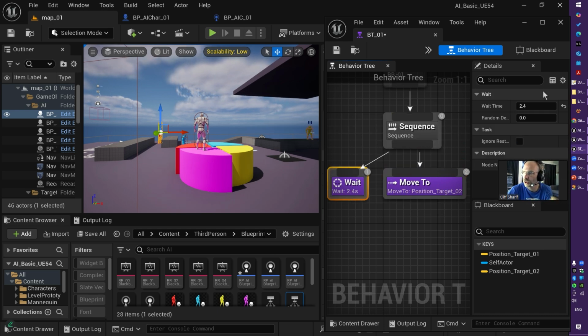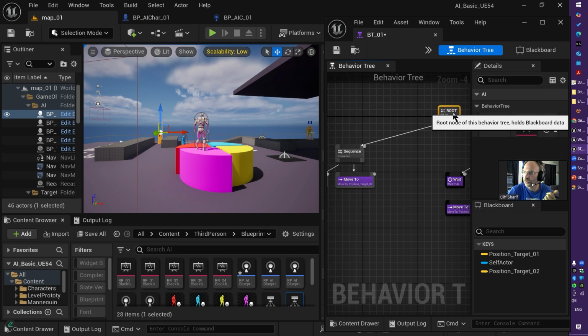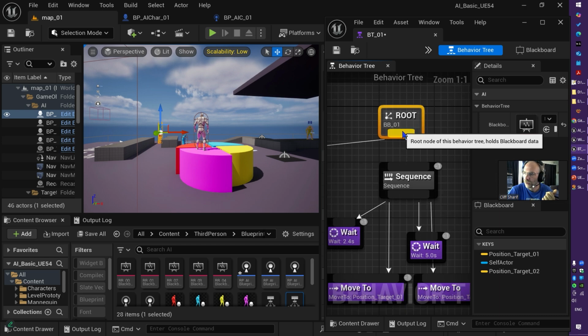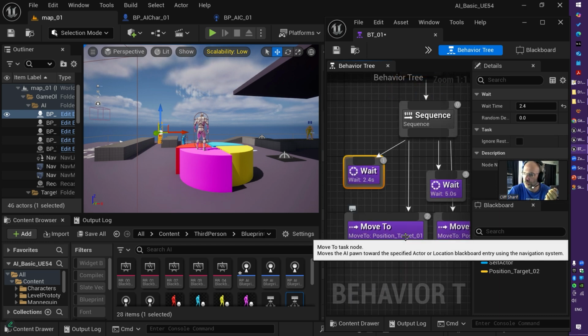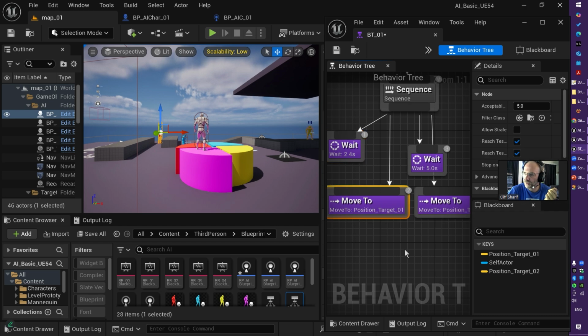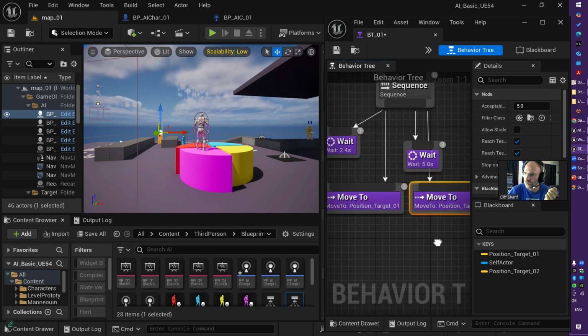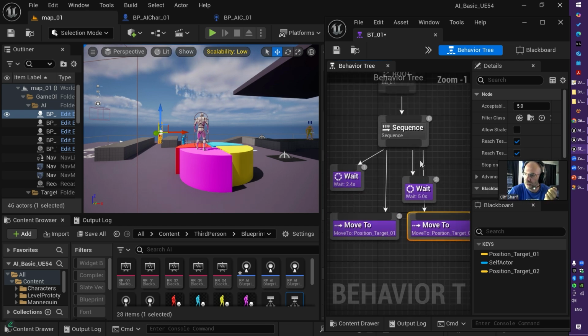So if I change this wait time, let's just make something else. Let's grab this root, put that here. I have a sequence of wait for 2.4. First I go to target 01, then I wait for 5 seconds, and then I move to target 02. This is number 1, number 2, number 3, and number 4. And I have a sequence.